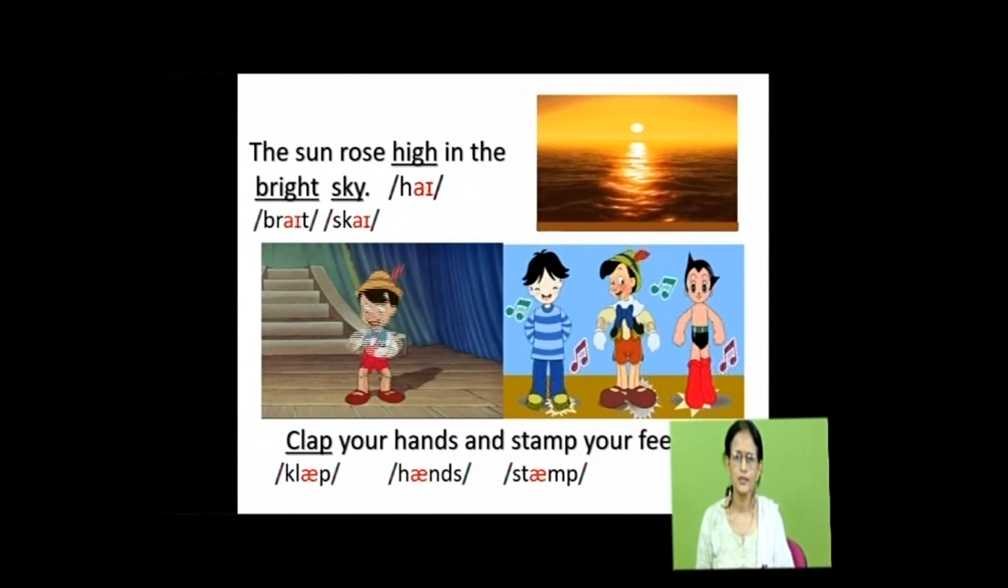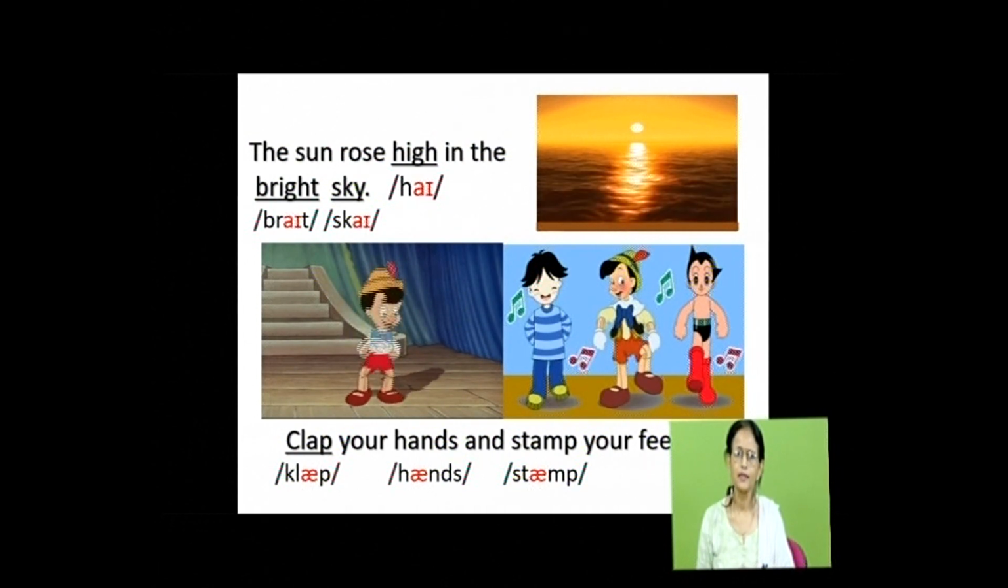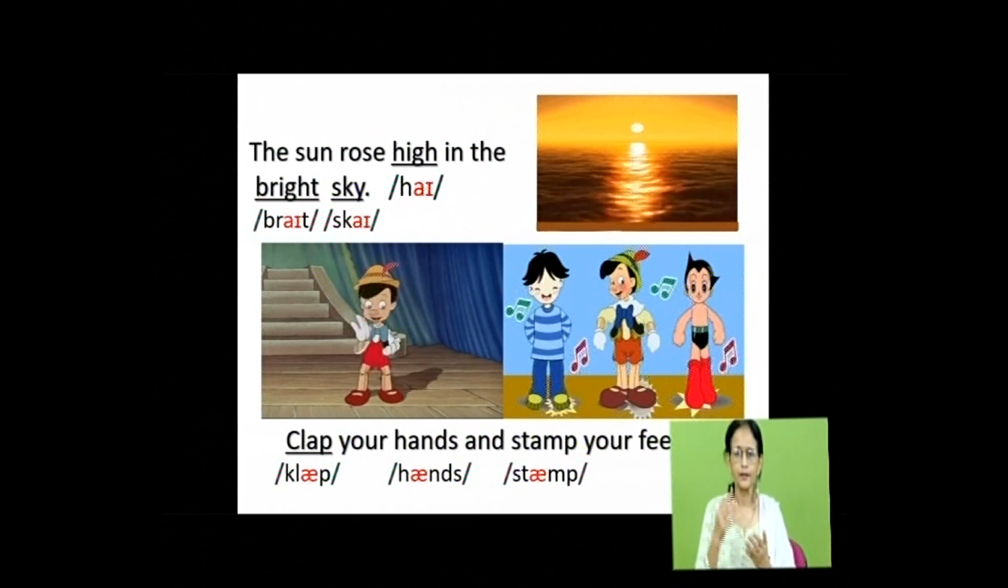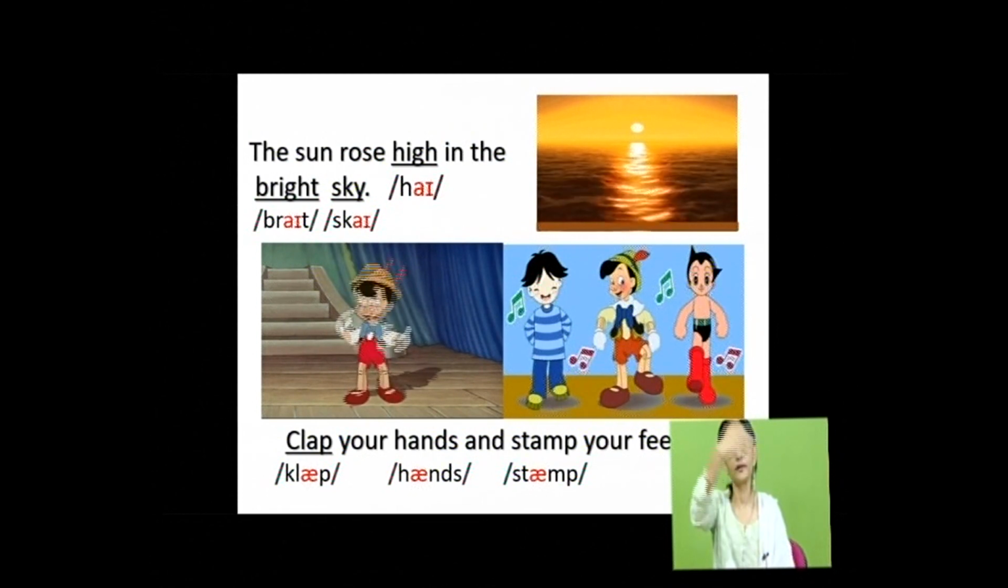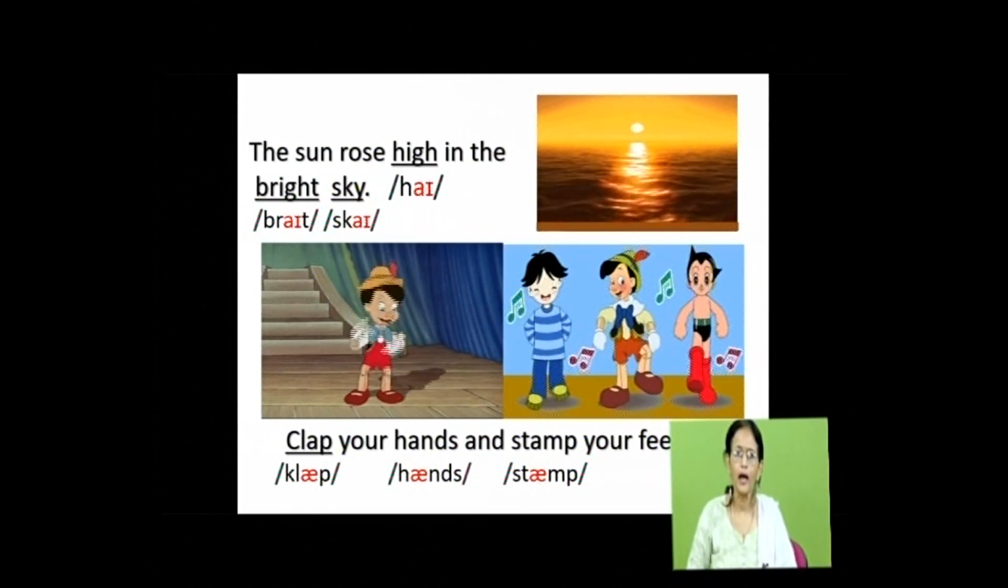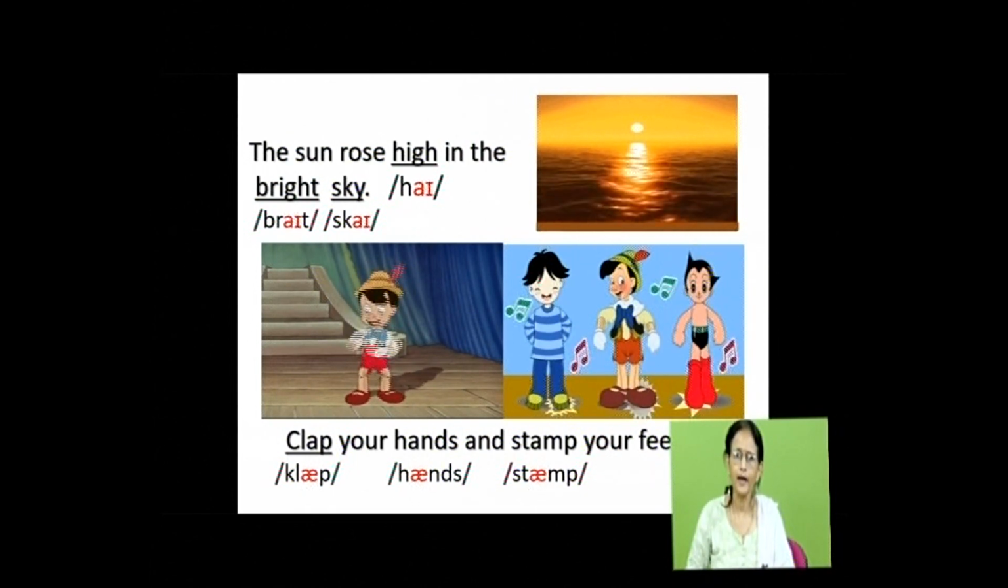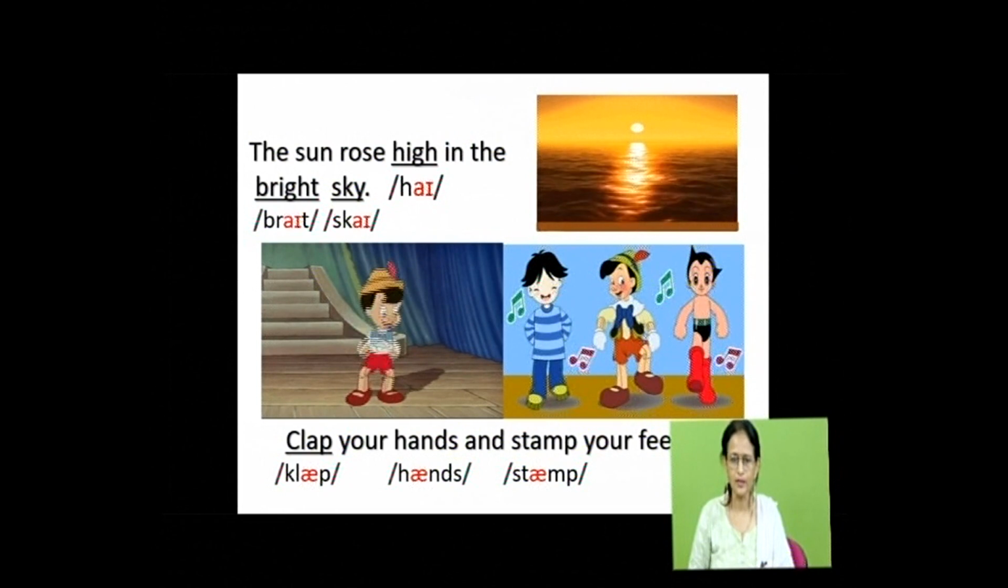Come to these set of sentences. The sun rose high in the bright sky. See, in this sentence, the vowel sound I has been repeated in high, bright and sky. See here, the vowel sound need not be in the beginning of the word. It can be in the middle, in the beginning or in the end. See the next one, clap your hands and stamp your feet. In this sentence, the vowel sound A has been repeated in clap, hands and stamp.